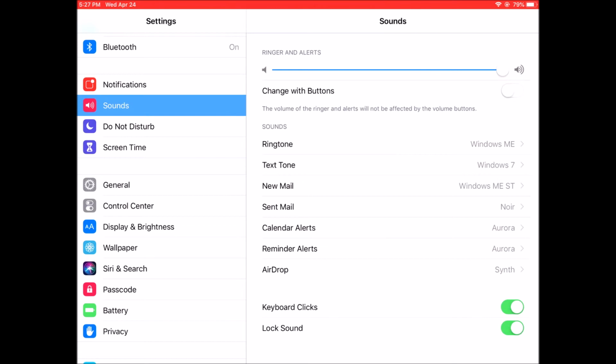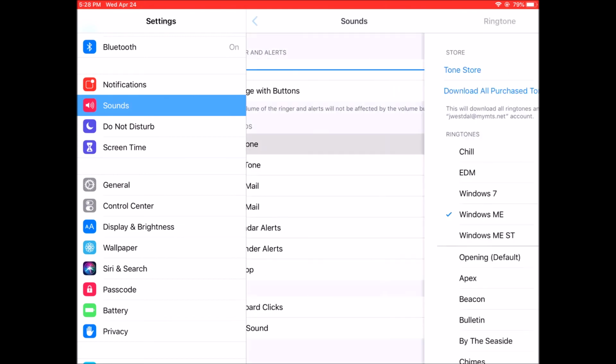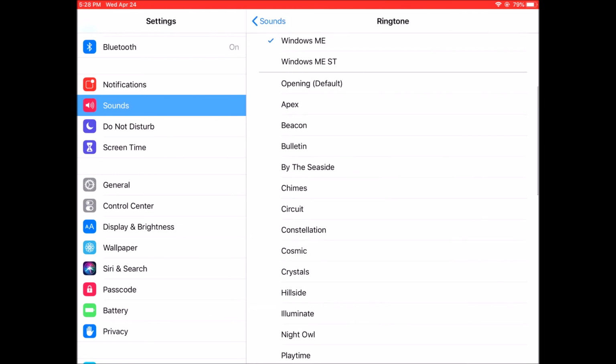I've already got a couple. So here's the 2 others that I did. Here's Windows ME. Oh yeah, and it'll also be up above this line. All the other ones down here are the regular ones that come with iOS. And then here's the shutdown one. It's not working.